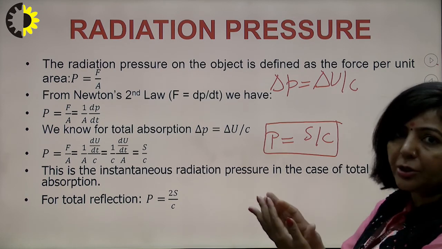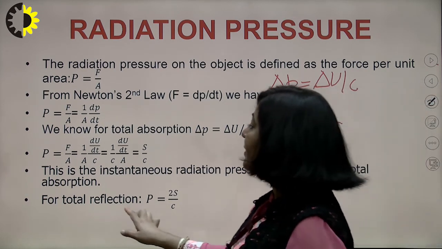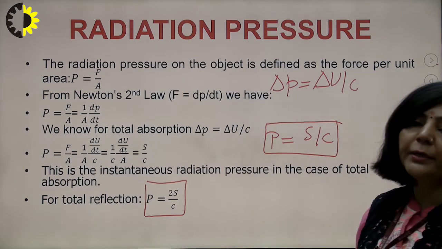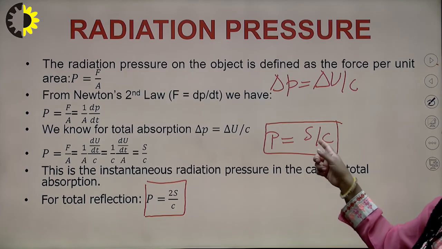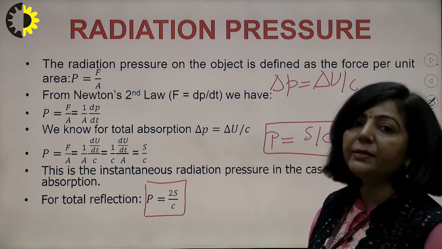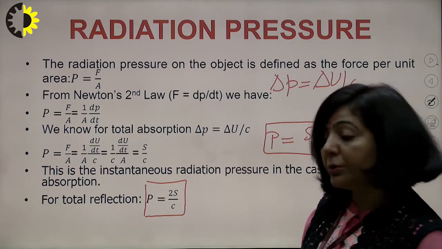In case of a perfect reflector, this pressure will be double the pressure in case of a perfect absorber. So it will be twice of S upon C. You know what S is there? S is your Poynting vector. So this is your radiation pressure. I hope this is clear.